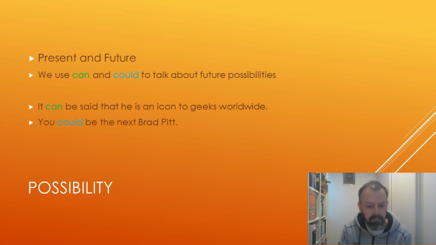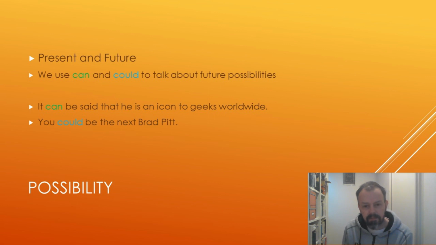Next, we have possibility. Possibility and ability can be seen to be very similar, but this is really where most of the mistakes happen. In the present and future tense, we use can and could to talk about future possibilities and present possibilities.